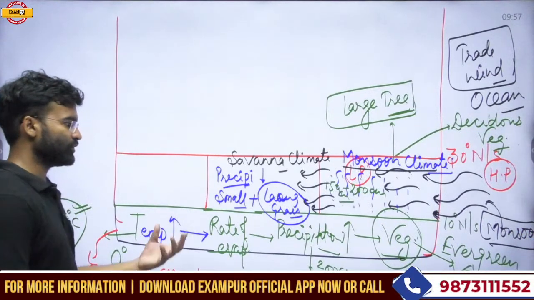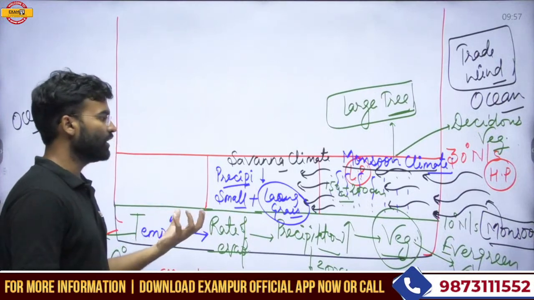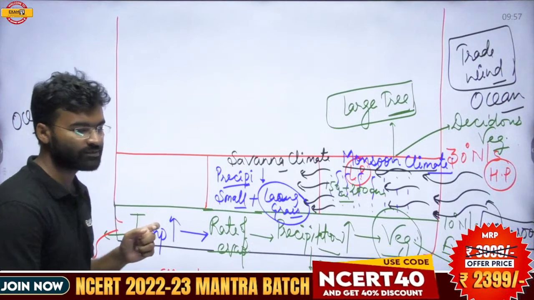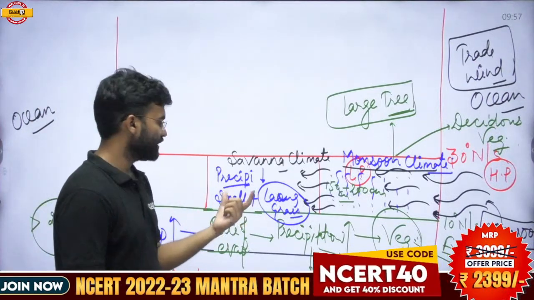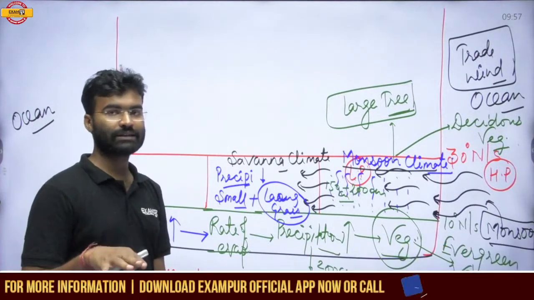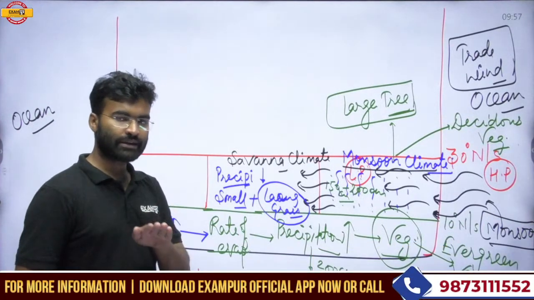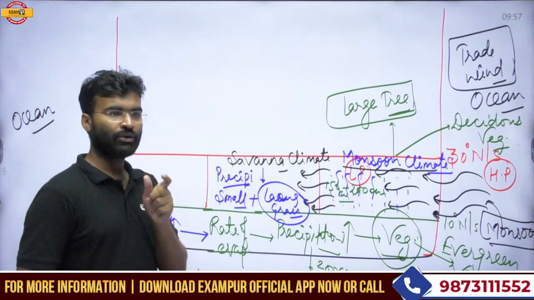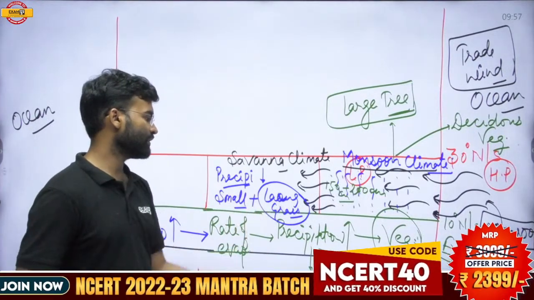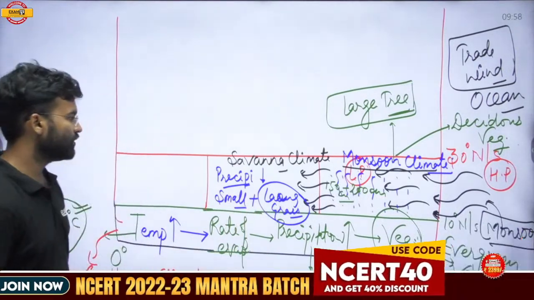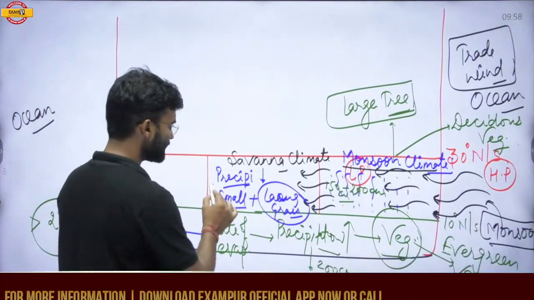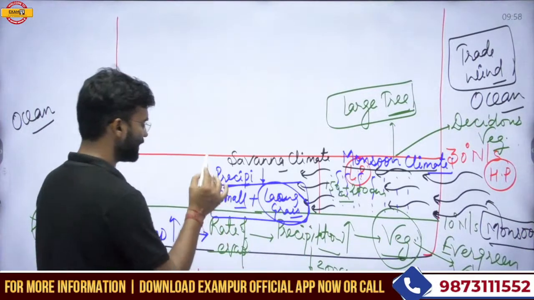This climatic zone is featured with long grasses plus small trees, and the density of the small trees is not as much as the grasses. The density of the long grasses is high, and some less dense small trees are scattered in the long grassland region. So this climatic zone is called the savanna climatic zone.